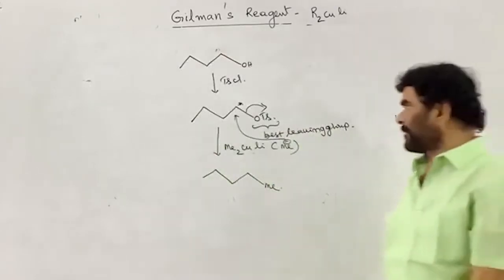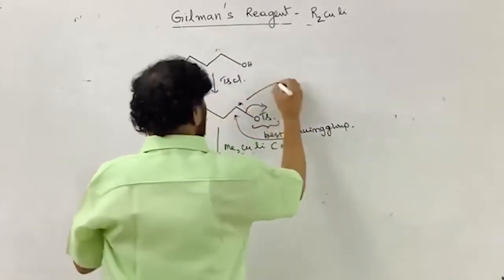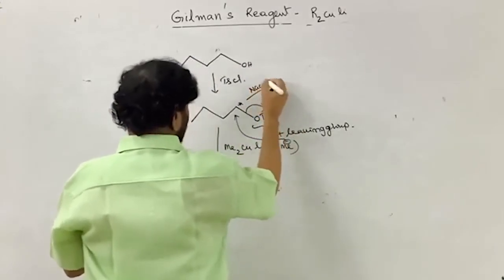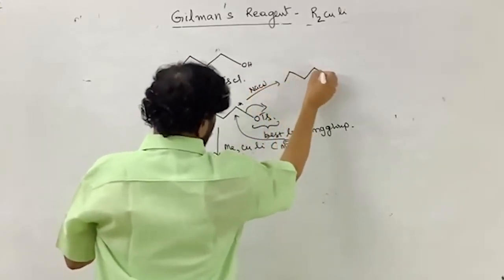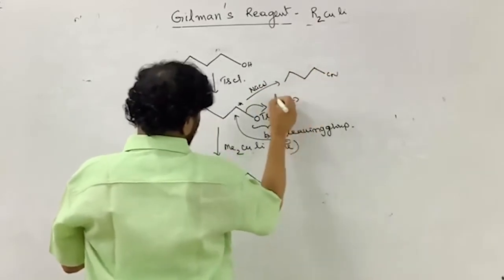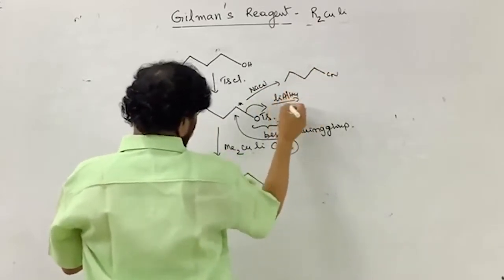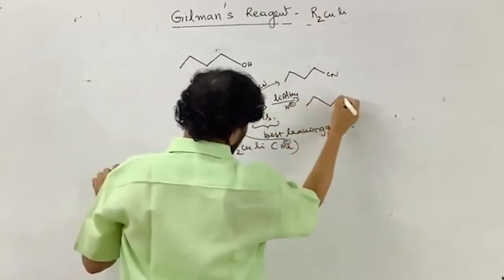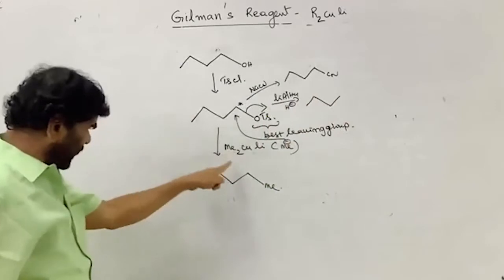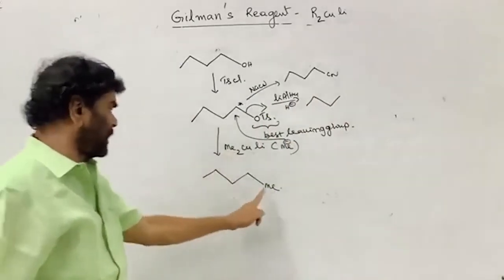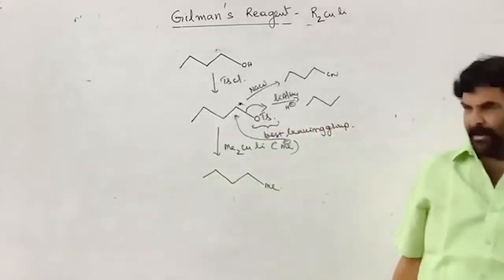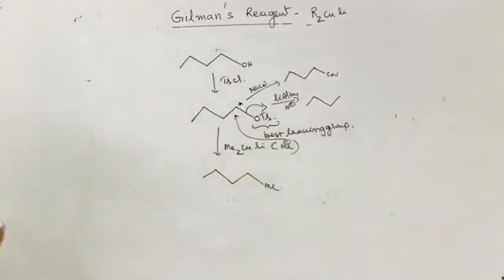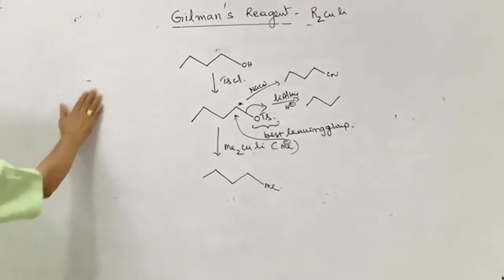SN2 reaction. So this, on treatment with sodium cyanide, as I showed many times, gives the cyanide. This on treatment with lithium aluminium hydride, many times I told you, the hydride ion is the attacking nucleophile, and butane is formed. Now if it is treated with this one, this is forming this. You can treat the Grignard reagent also. Grignard reagent also gives the same; there is no difference here between the Grignard reagent and this.